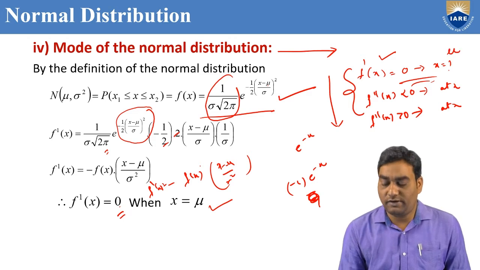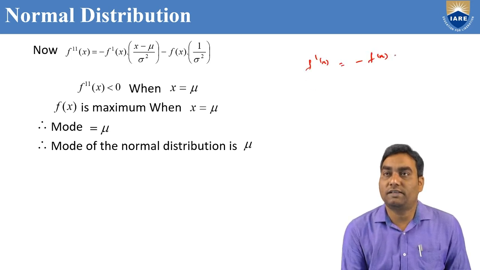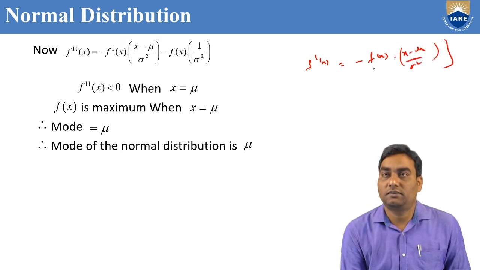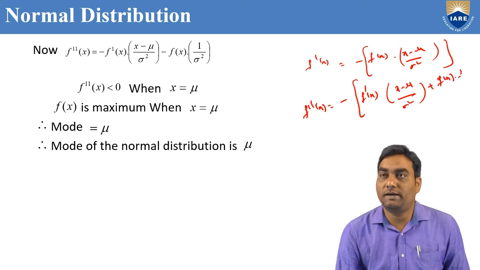Now we find f double dash x. We have f dash x equal to minus f of x into x minus mu by sigma square. Now f double dash x is minus f dash x into x minus mu by sigma square, plus f of x into 1 by sigma square.